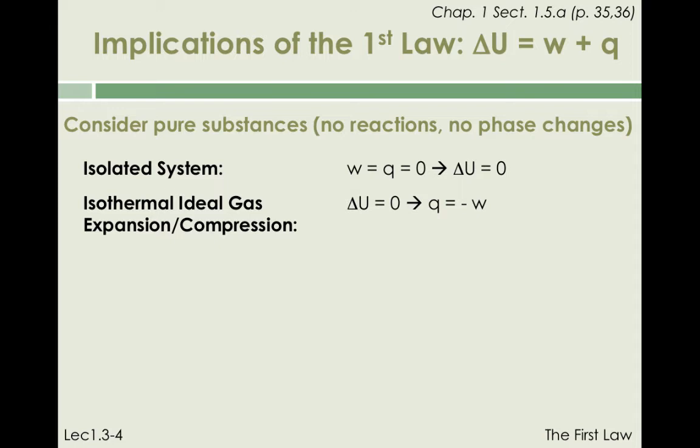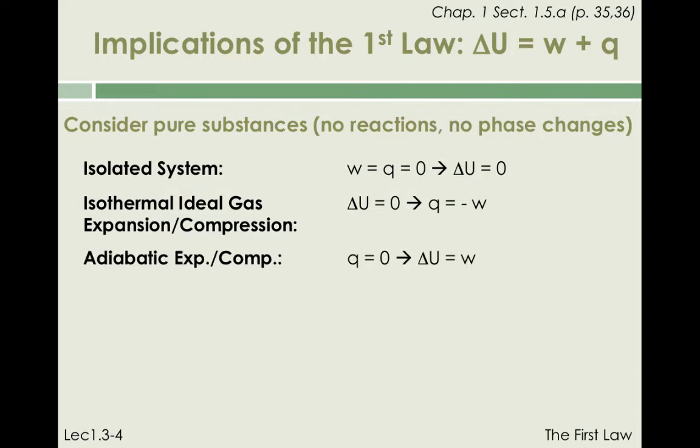So we conclude from the first law that for the isothermal expansion or compression of an ideal gas, the heat exchange between system and surroundings is the opposite of the work, or Q equals minus W. We learned in the previous lesson how to calculate the work of expansion or compression of an ideal gas under isothermal conditions. Now, using the first law, we know how to calculate the corresponding heat.